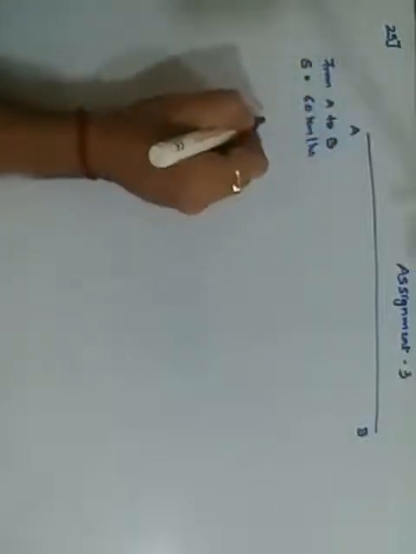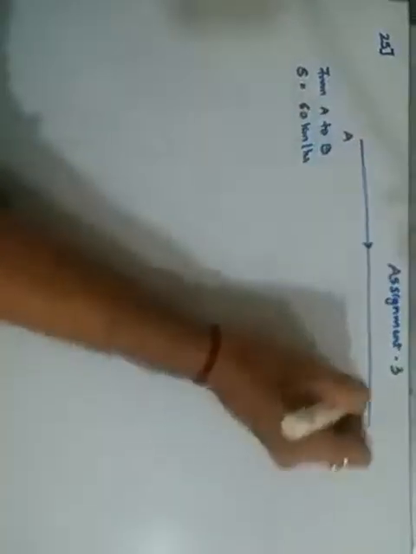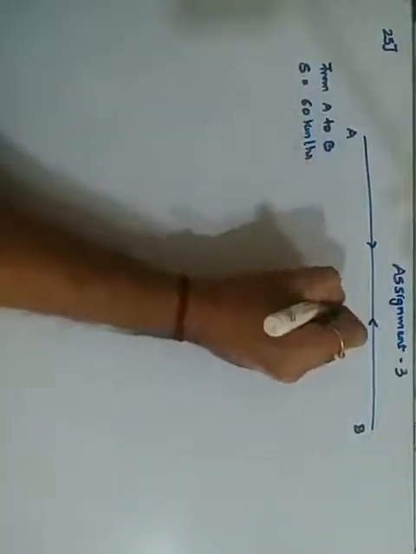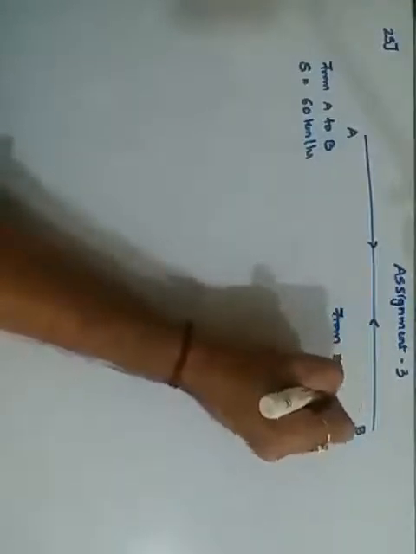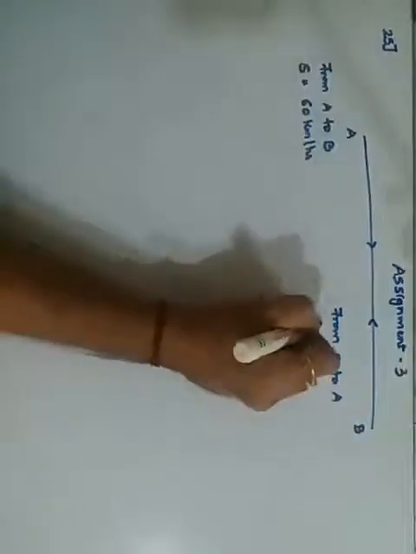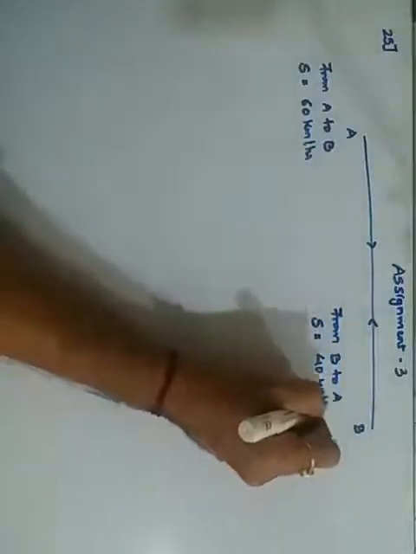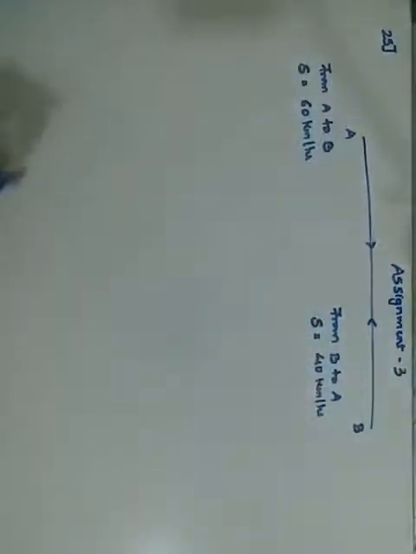Okay, and then returns back. Okay, then it is returning back. It has first moved towards B and now it is returning back. That is, we'll consider it as from B to A. So when it is returning back, returning to the starting point, but that time the speed is 40 kilometers per hour. Okay, find the average speed. So this is same as the previous problem.